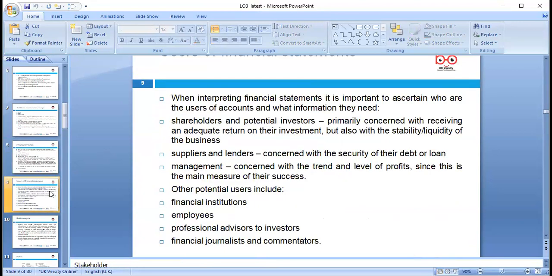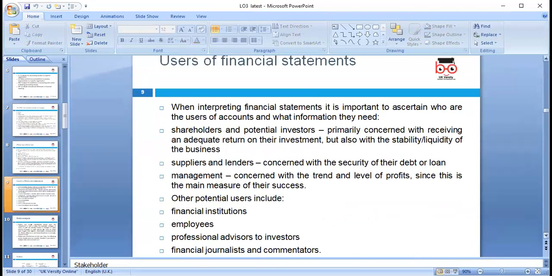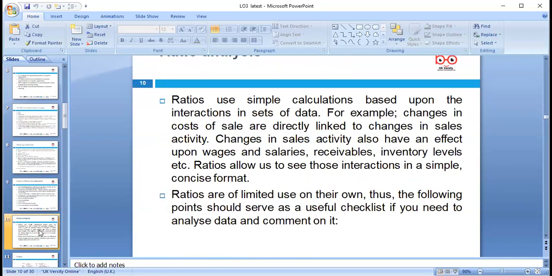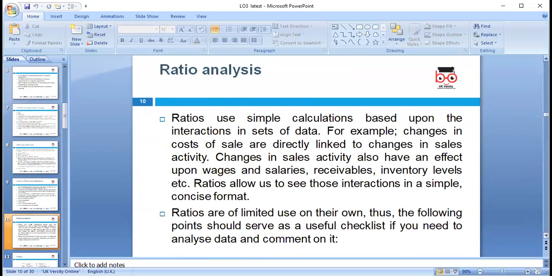Okay, so today's lesson key focus is the use of the financial statement. When interpreting the financial statement, it is important to look at the users of accounts. We can look at sole trader, partnership, various stakeholders. Stakeholders mean anybody who has any interest in the company, the users of the financial statements, and we will look at those in detail. So financial ratios help to measure the performance of the company.